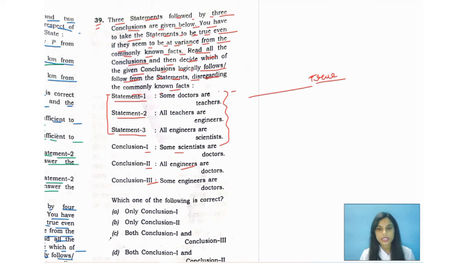Just consider them to be true. Statement 1 says some doctors are teachers.